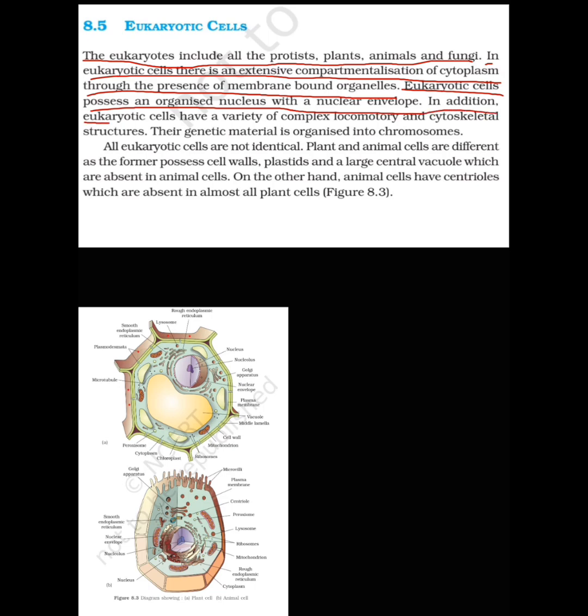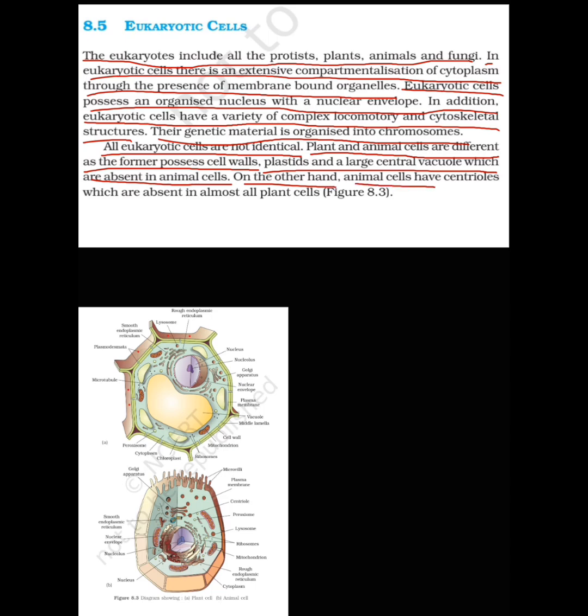In addition, eukaryotic cells have a variety of complex locomotory and cytoskeleton structure. The genetic material is organized into the chromosomes. All eukaryotic cells are not identical. Plant and animal cells are different, as the former possess cell walls, plastid and large central vacuole, which are absent in animal cells. On the other hand, animal cells have the centrioles, which are absent in almost all plant cells.